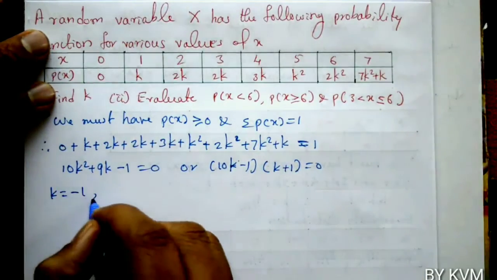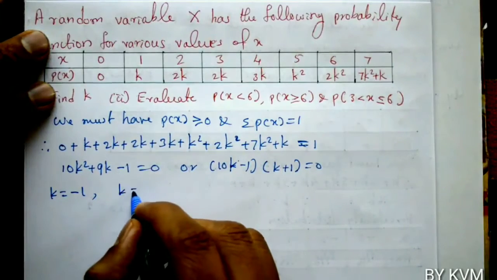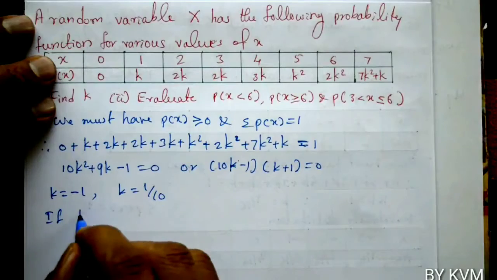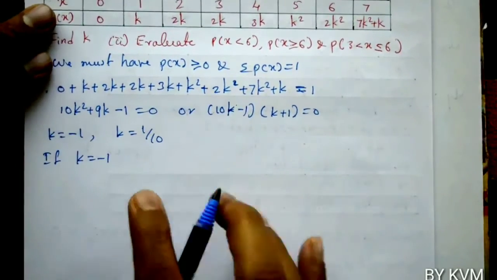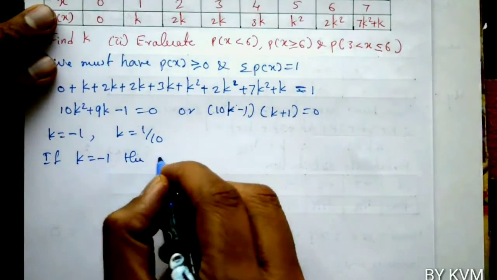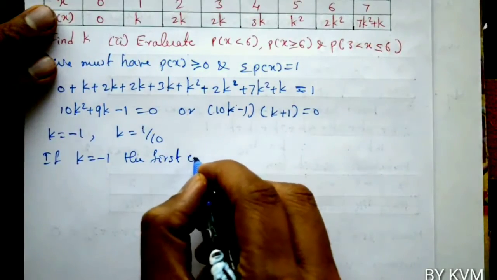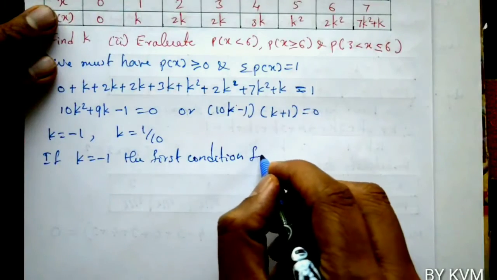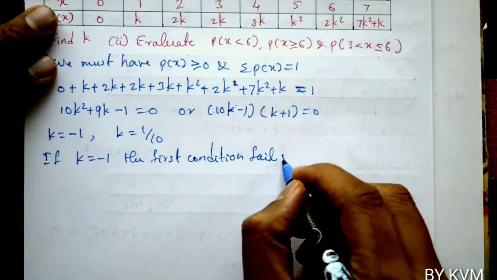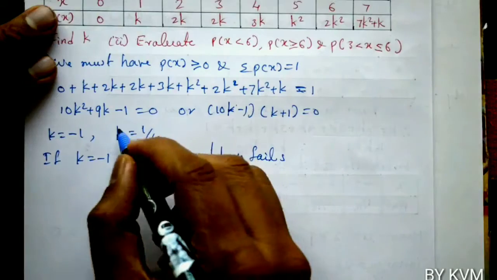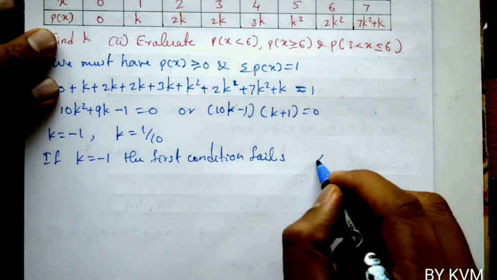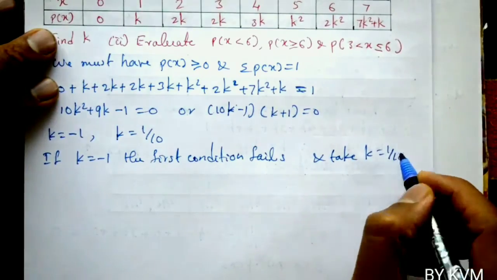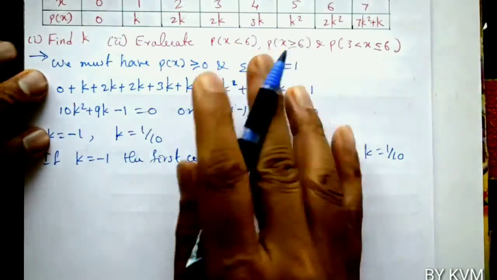So, k plus 1 equals 0 means k equals minus 1, and 10k minus 1 means k equals 1 by 10. Here we have to neglect k equals minus 1 because p of x values are greater than or equal to 0. If you take k equals minus 1, p of x values will become negative, which is not possible. That is, if k equals minus 1, the first condition fails. So, you have to take k equals 1 by 10. k should be a positive value, so take k equals 1 by 10.